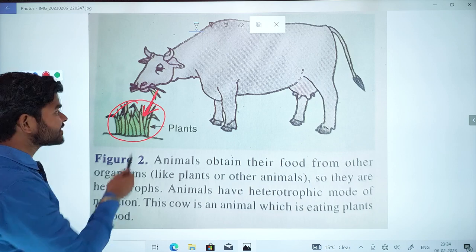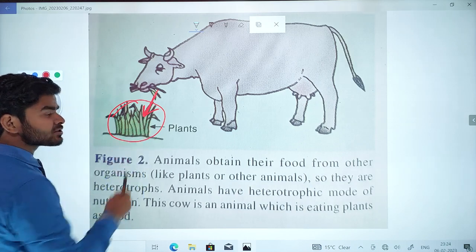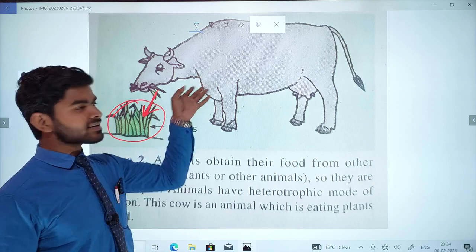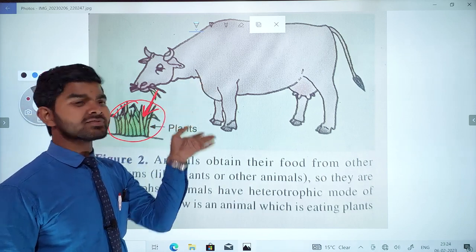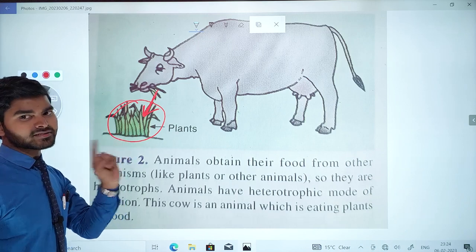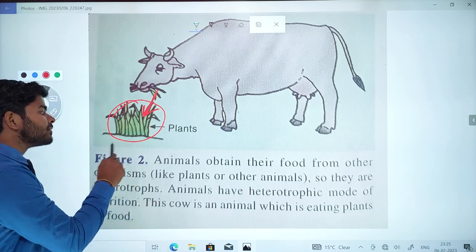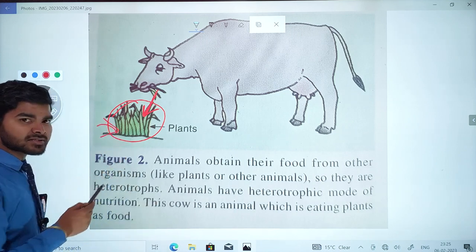Cows are eating green plants. And why? Because they are heterotrophs. And if they could do so just like autotrophs, then why would they take nutrients from these particular plants? So we are dependent on plants or crops.